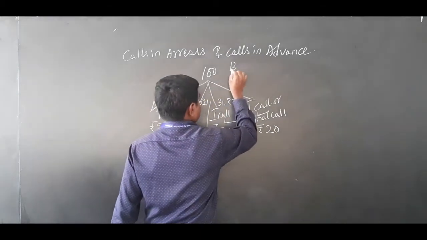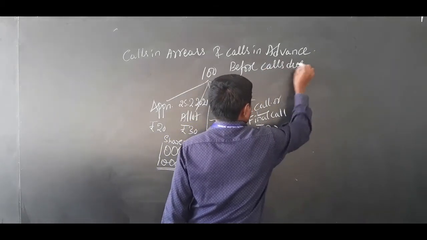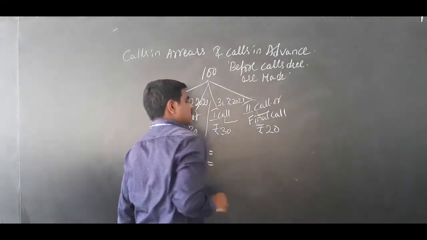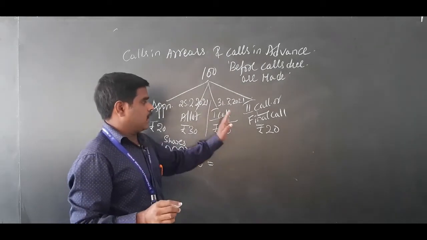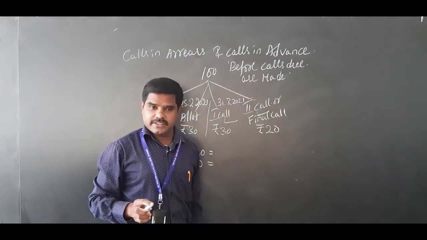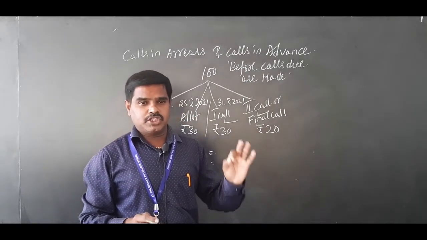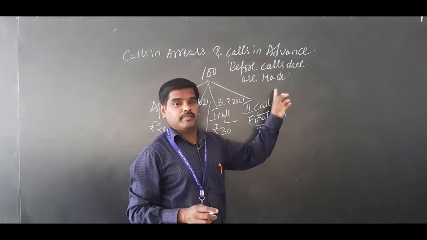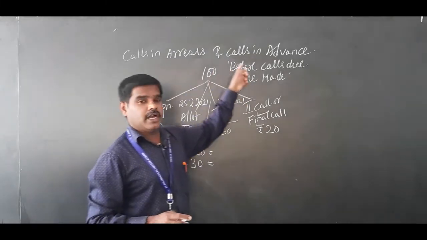Before the calls due are made, the shareholder is ready to pay money to the company as part of the first call money and second call money. That is called calls in advance. So calls in advance is nothing but the money paid by the shareholder before the calls are made, before the calls due are made. Okay, so this is about calls in arrears and calls in advance.